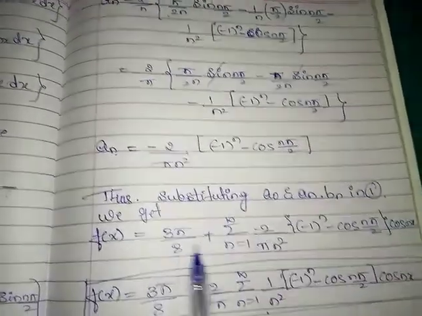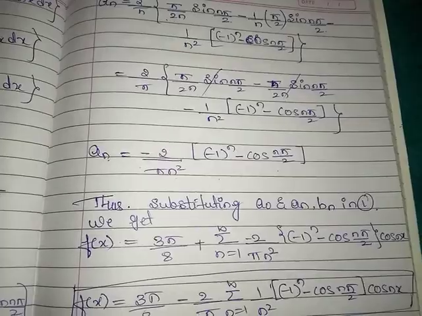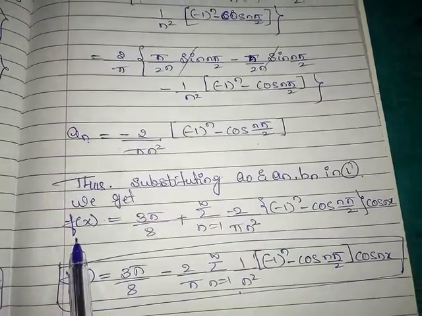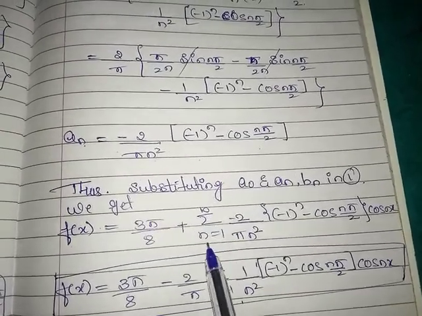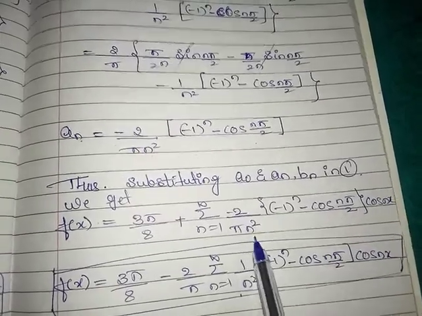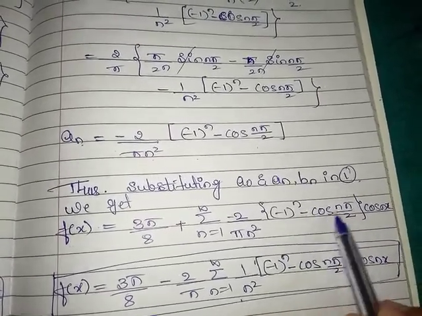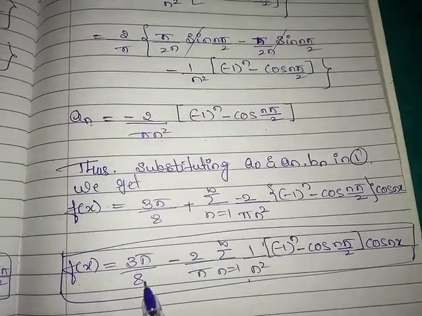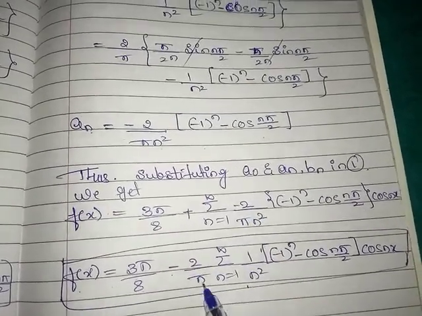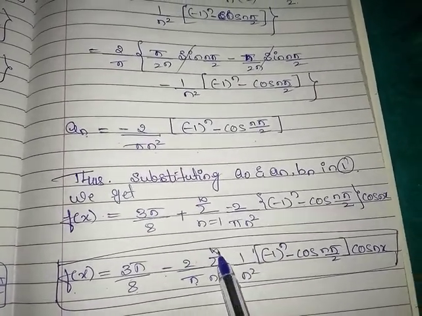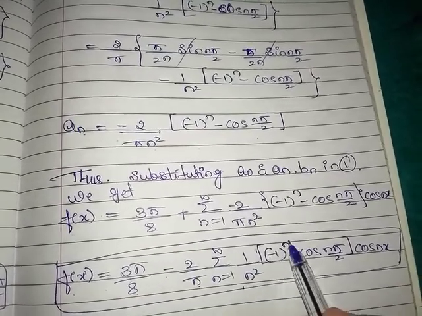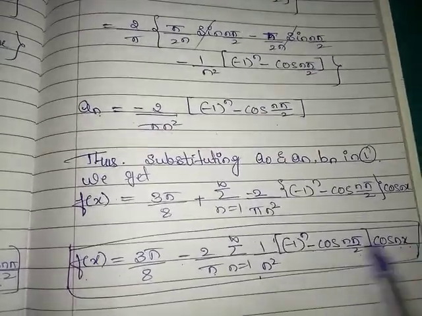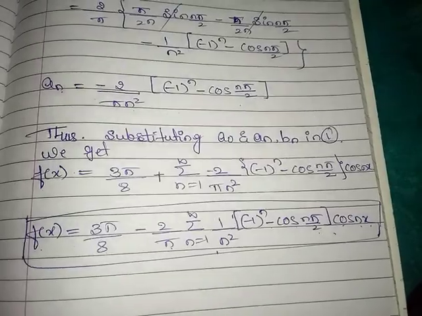This is an. Now substituting the a0, an, bn values in the Fourier series, which is equation 1, f of x is equal to 3 pi by 8 plus summation n running from 1 to infinity of minus 2 divided by pi n square into minus 1 raised to n minus cos n pi by 2 into cos nx. This can be written as f of x is equal to 3 pi by 8 minus 2 by pi summation n running from 1 to infinity of 1 by n square into minus 1 raised to n minus cos n pi by 2 into cos nx. This is the required Fourier series for the given function.